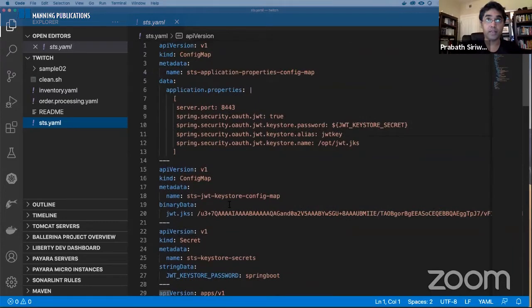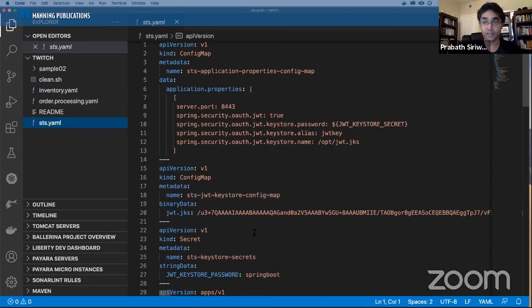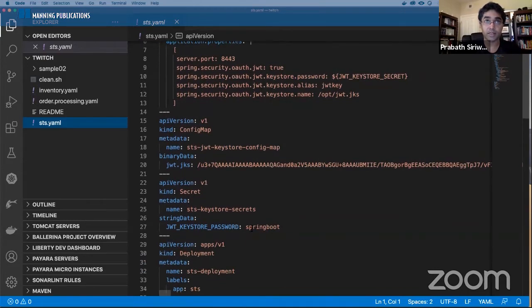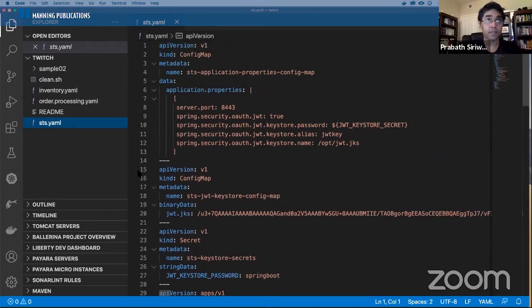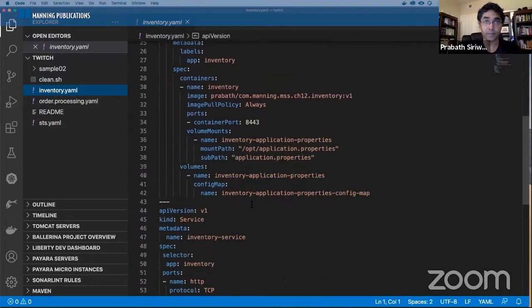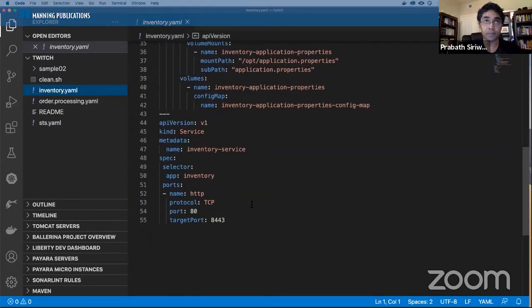Also, you can see the configurations are defined under a config map, and the secrets are defined under Kubernetes secrets. That's the definition of the STS. Then the inventory microservice, its deployment is defined here, just like in the previous case. Here we don't need to expose the inventory microservice.